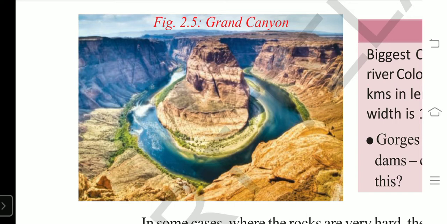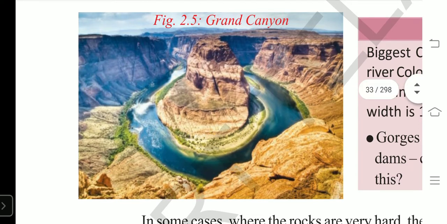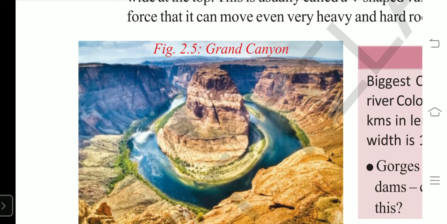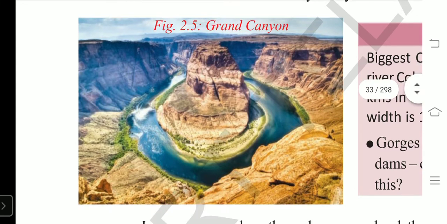But wider at the top than the bottom. Valleys have gentle slopes, broader at the top and narrow at the bottom. That is called valleys.